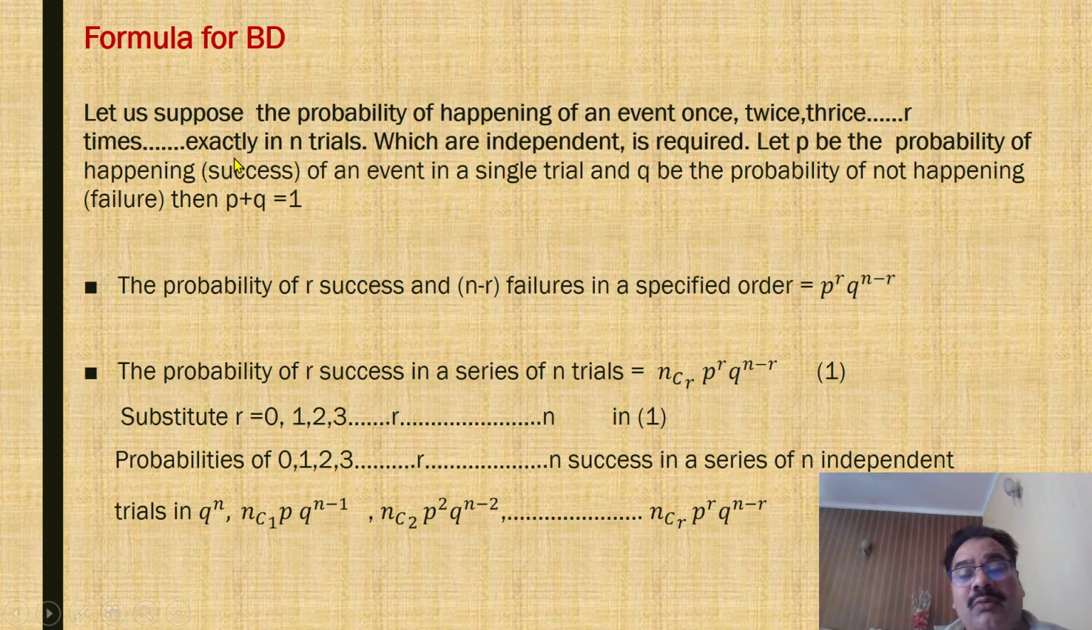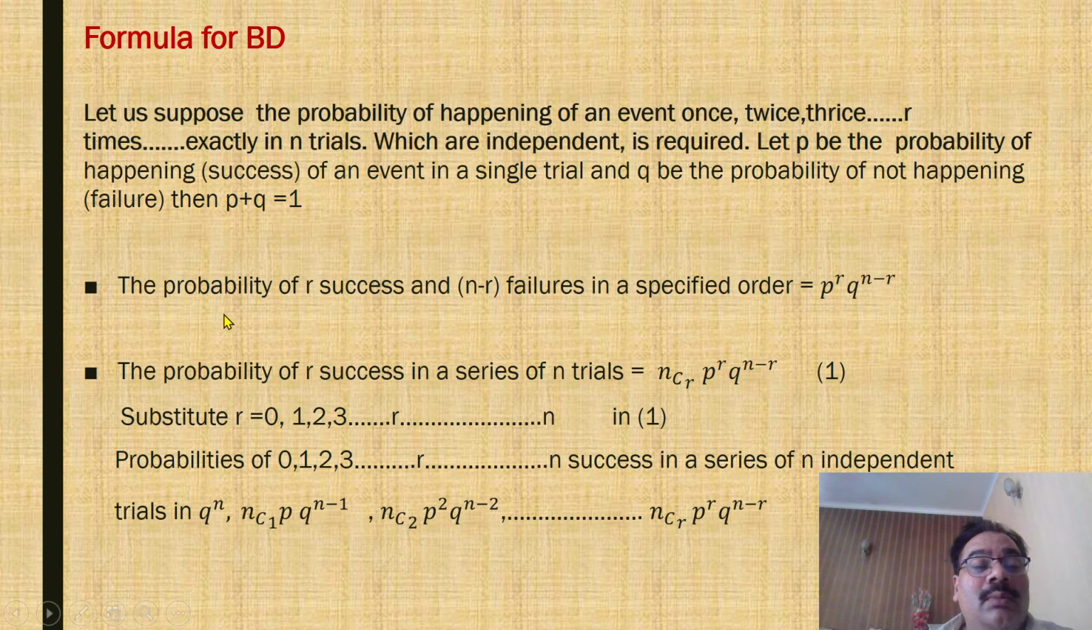Now we will discuss the mathematical computation of binomial distribution, and for this purpose we are going to discuss a formula. Suppose the probability of an event happening once, twice, thrice, or some number of times exactly in n independent trials is required. Let P be the probability of success of an event in a single trial and Q be the probability of not happening, that is failure. Then P plus Q is equal to 1. The total probability of success and failure is always 1. It means probability cannot exceed 1.